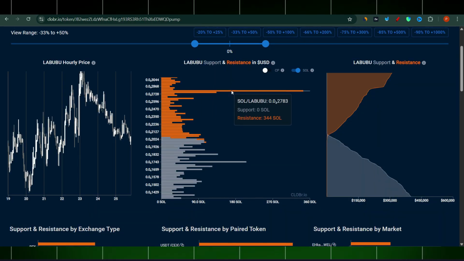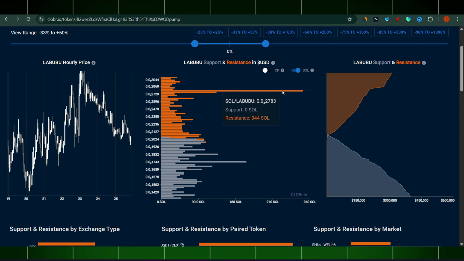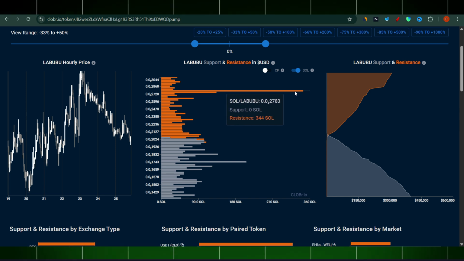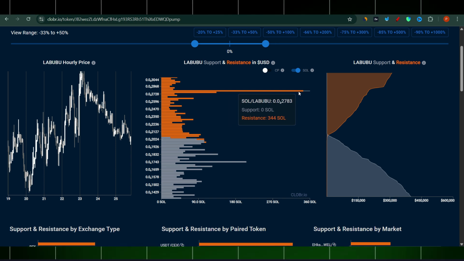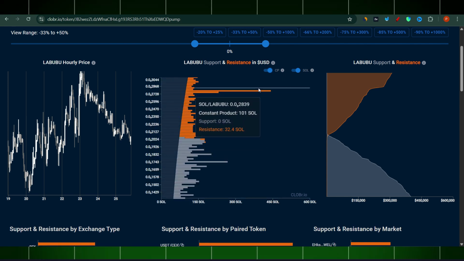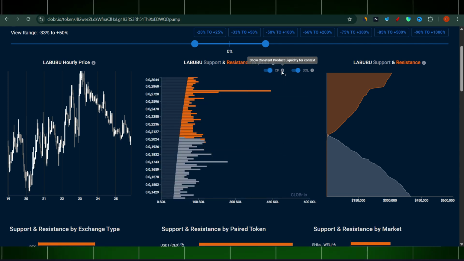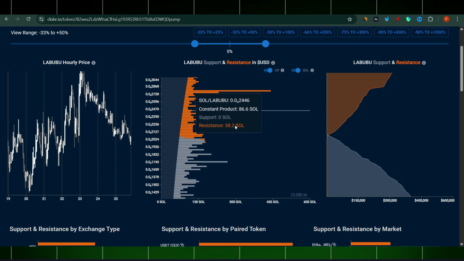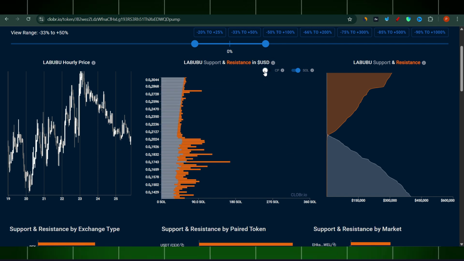Most liquidity has been around this price point, 0.00027, when it comes to Labubu versus SOL. So I think it's really, really amazing. It's something which I found very interesting when it comes to those AI tools.